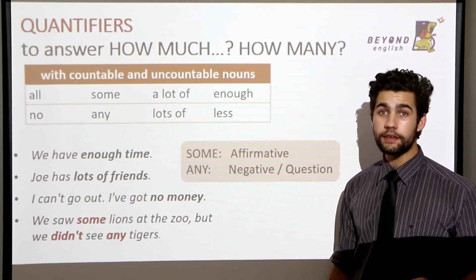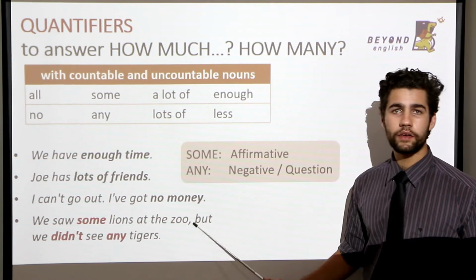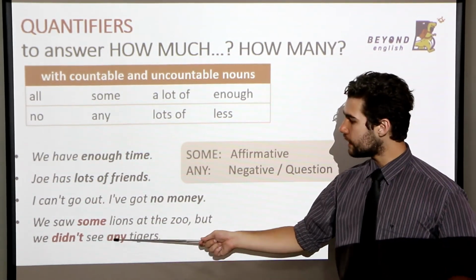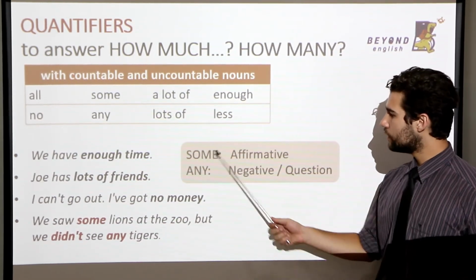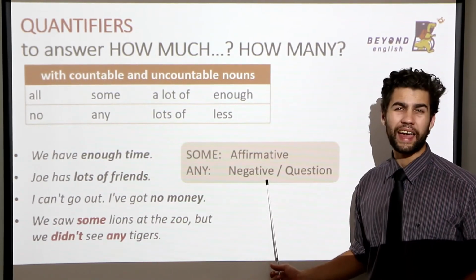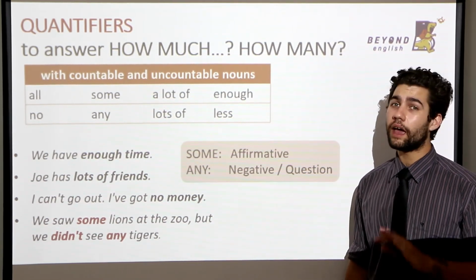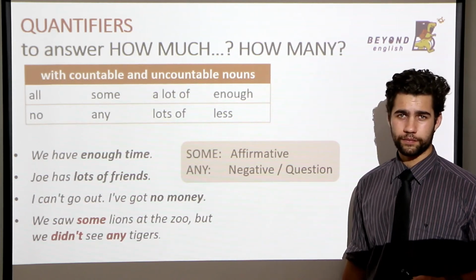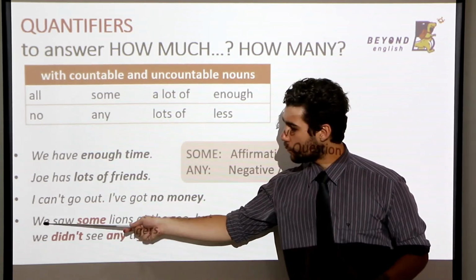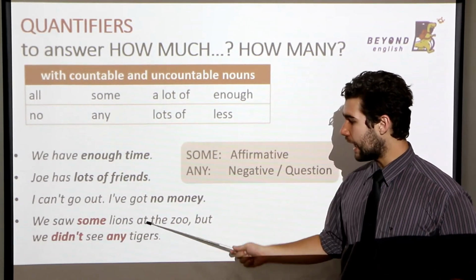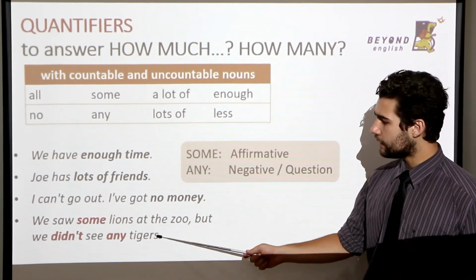Yes, we did see some lions, but we didn't see any tigers. So with any, we usually use it as a negative. We did not see any tigers. One more time. Let's read this. We saw some lions at the zoo, but we didn't see any tigers.